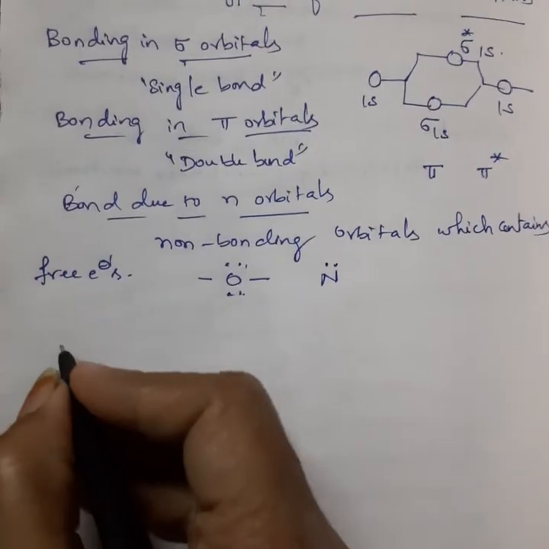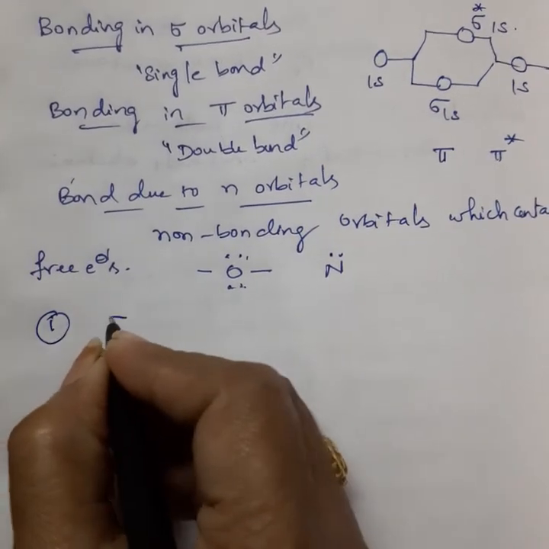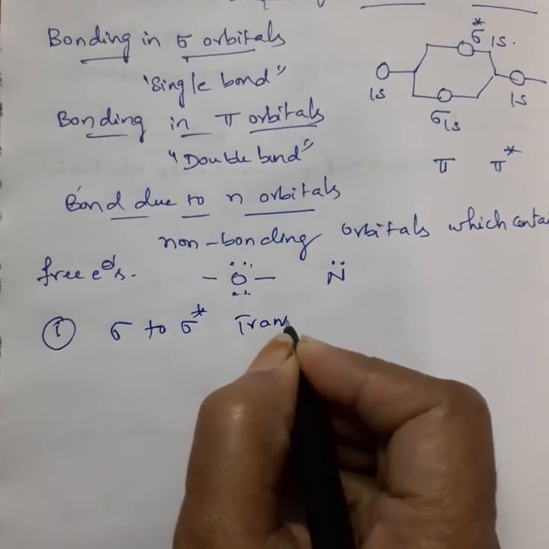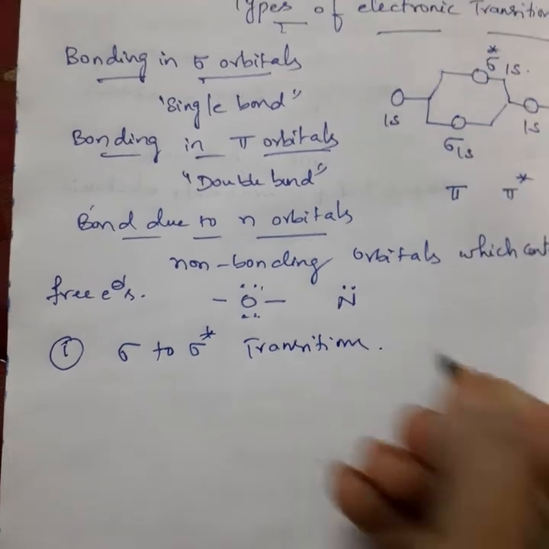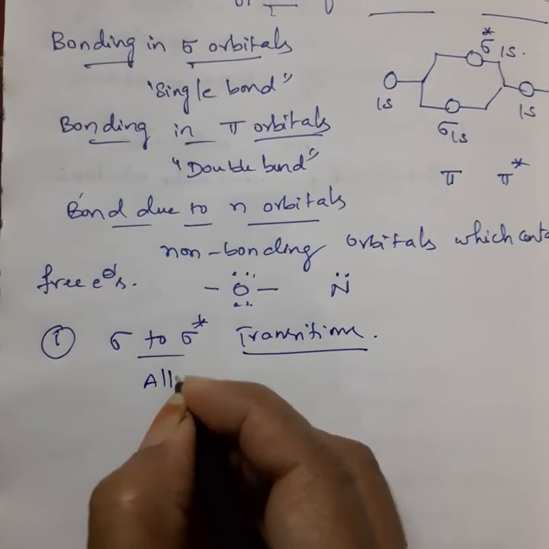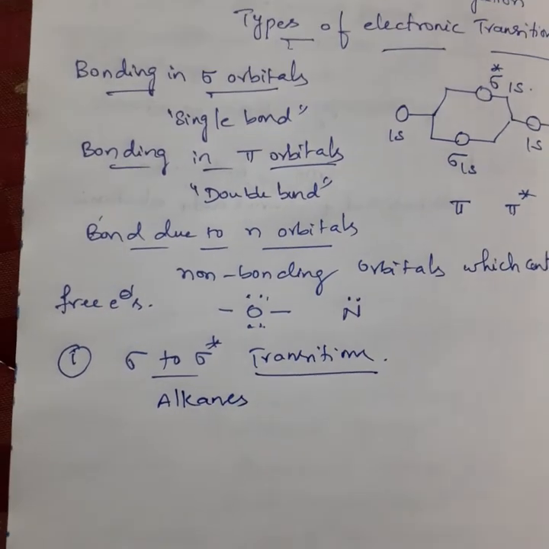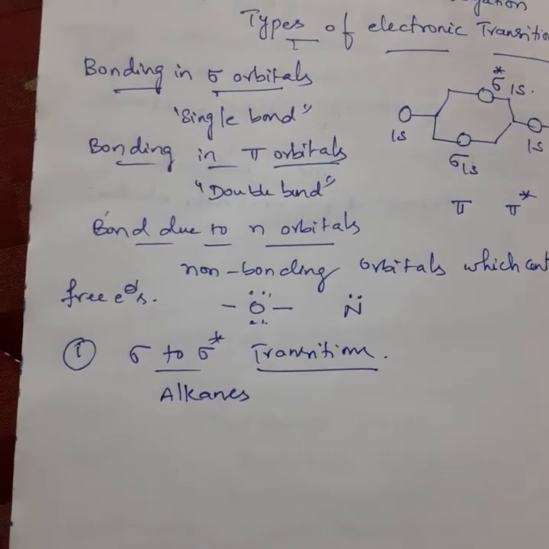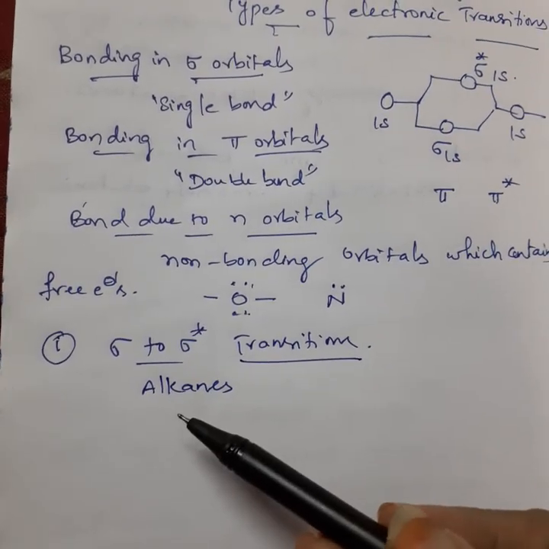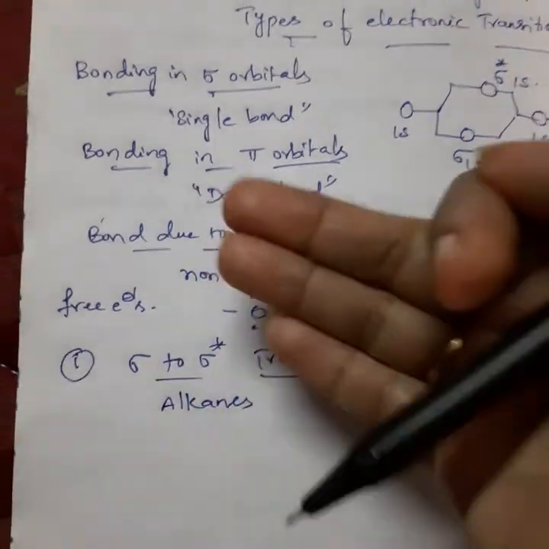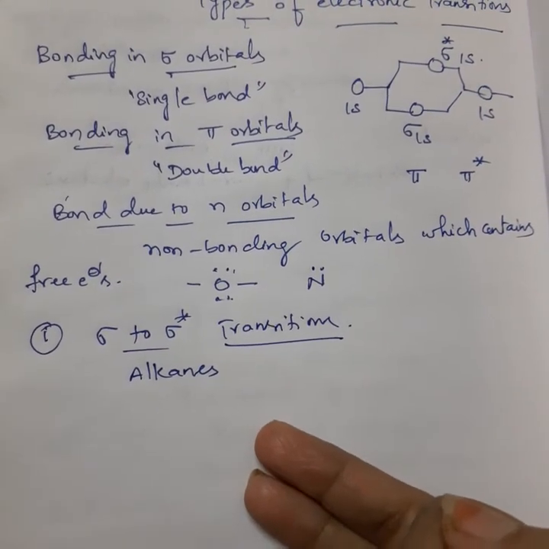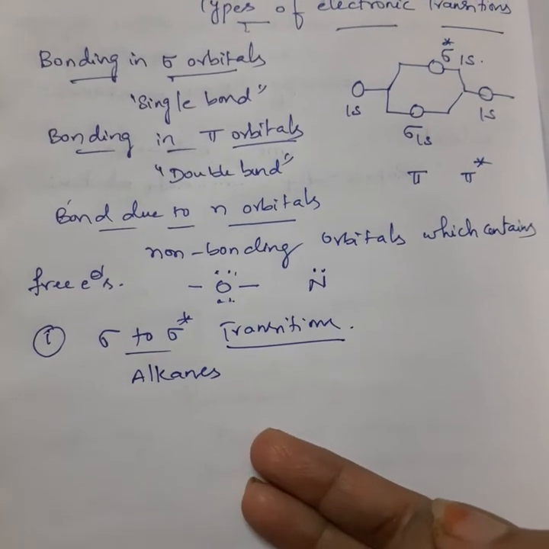So first we will see what the types of electronic transitions are. First one is sigma to sigma star transitions. Generally, where do we observe sigma to sigma star transitions? Basically in alkanes. If you take methane, ethane, propane, pentane, everything, here the sigma electrons will jump from bonding to anti-bonding during absorption of UV or visible radiation.